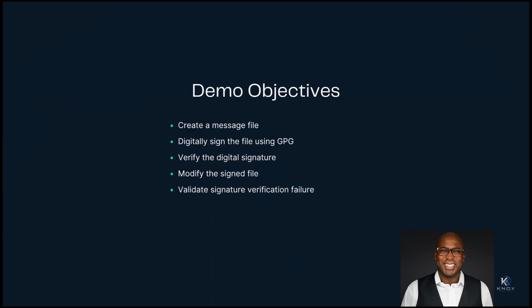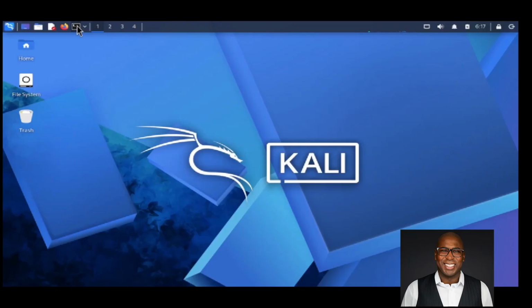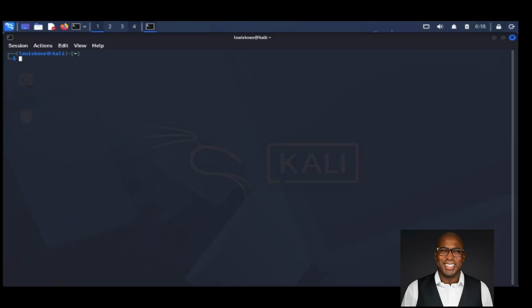In this demonstration, I'll create a message file, digitally sign it using GPG, verify the signature, modify the signed file, then validate the signature verification failure after tampering occurs. For this demonstration, I'll be working inside an isolated virtual lab environment using Kali Linux, GPG, the Linux terminal, and the Nano text editor.